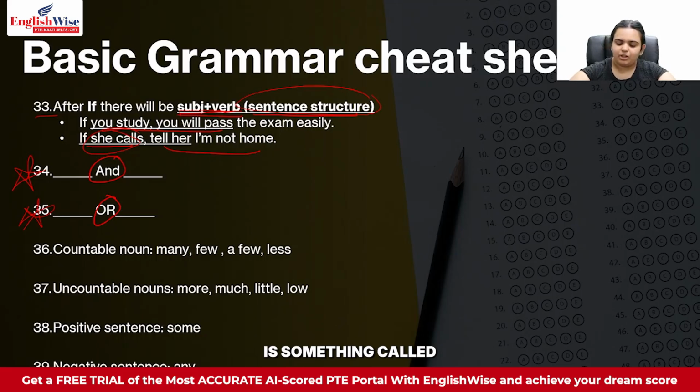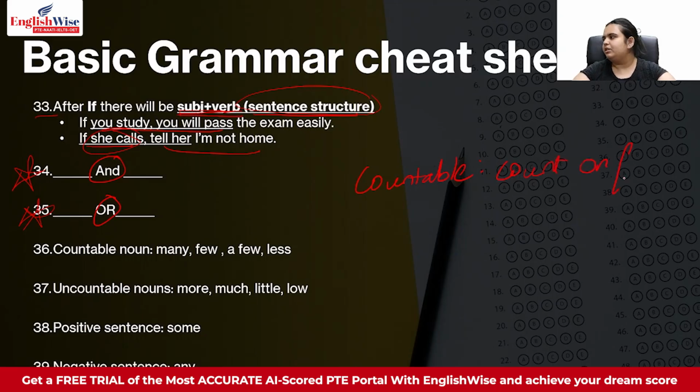Next thing, there is something called countable nouns and something called uncountable nouns. Countable nouns are things that we can count on fingers. Anything that you can count on your fingers is called a countable noun. For example, let's talk about the number of pens. Can you count the number of pens in your hand? You can go 1, 2, 3, 4. But can you count the number of hairs on your head? No. Can you count the water in a tank?